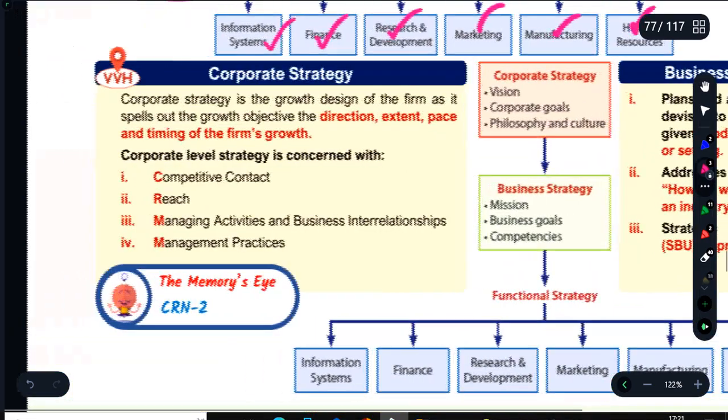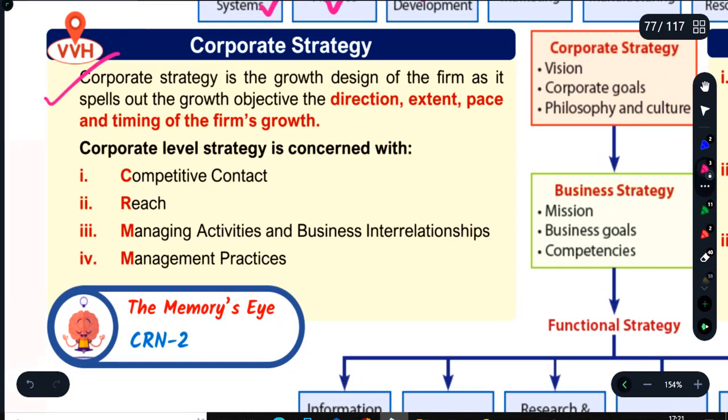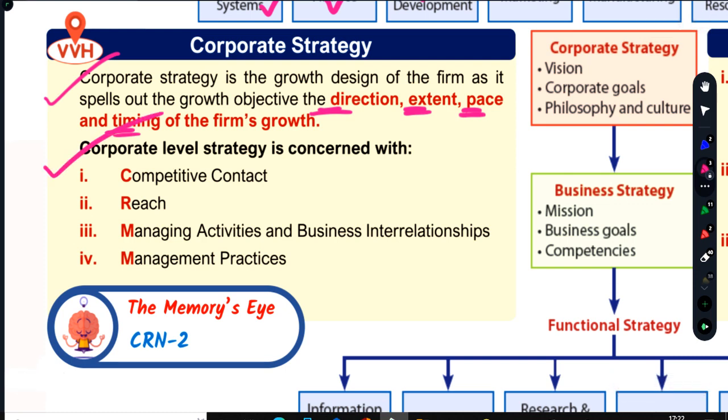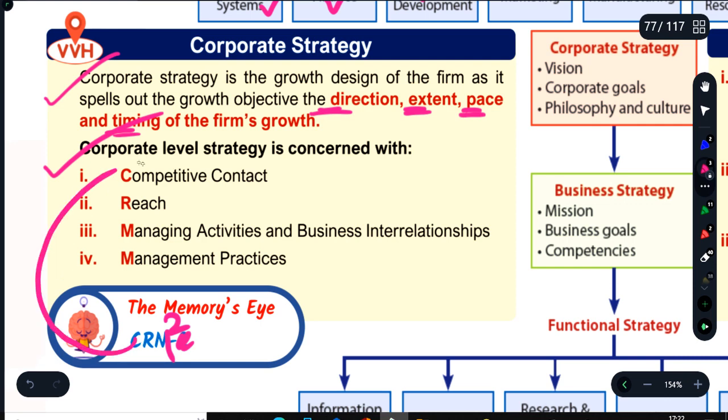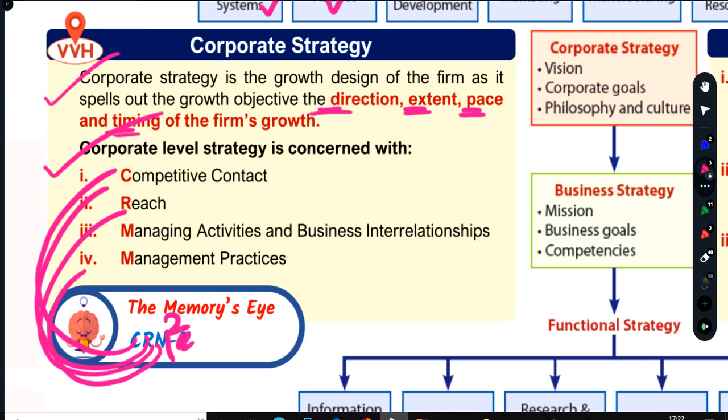Now, at corporate level, we have corporate level strategy. Corporate level strategy is the growth design of the firm, as it spells out the growth objective of the firm, and that is DEPT. D for direction, E for extent, P for pace, and T for timing of the firm's growth. You have to remember. Corporate strategy is concerned with four things. What? CRM square. C for competitive contact, R for reach, M for managing activities and business interrelationships, and M for management practices. This is all about corporate level strategy.